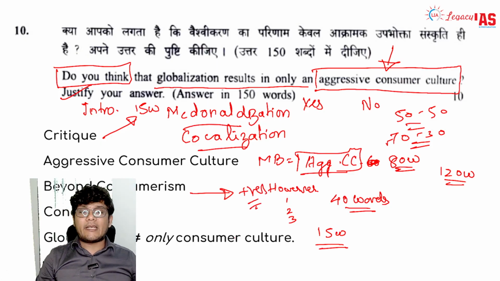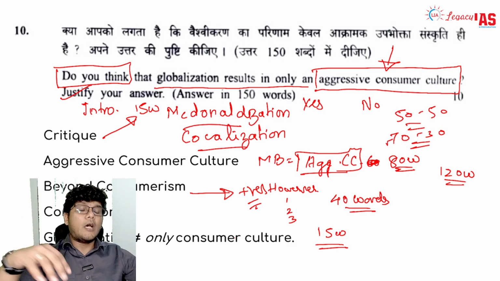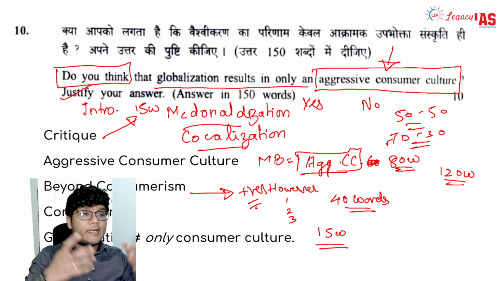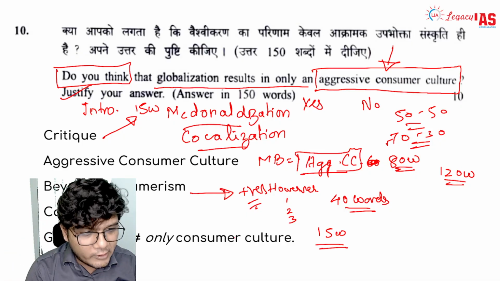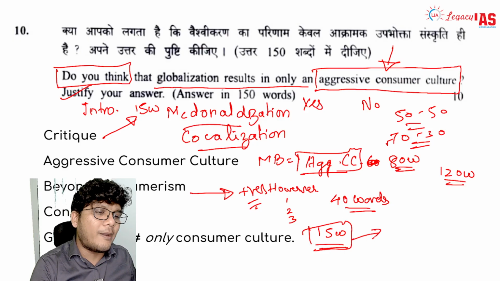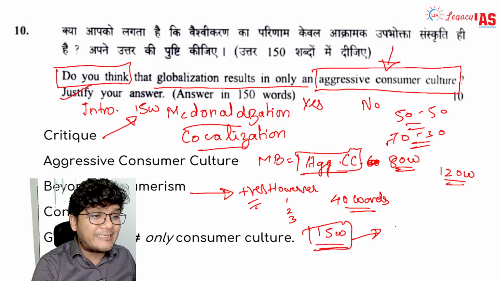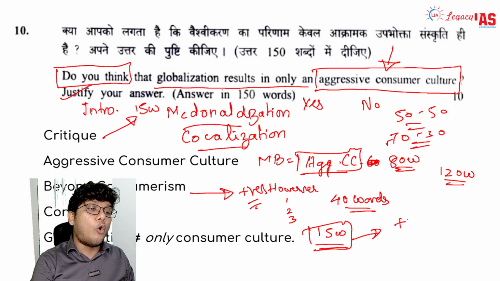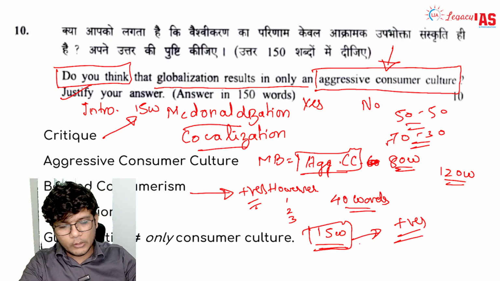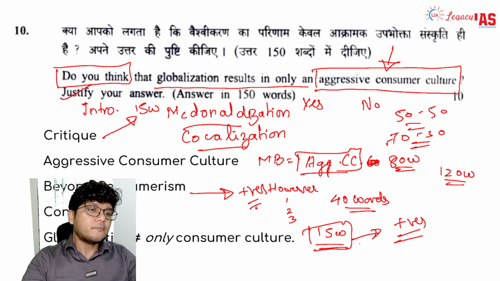For example, increase in production, increase in the employment. It has addressed poverty by creating employment, right? The lifestyle has increased. You talk about all those positive things as well, and then you conclude talking about how globalization can further strengthen or lead to more positives than negatives. So that is how your conclusion is going to be about, right?